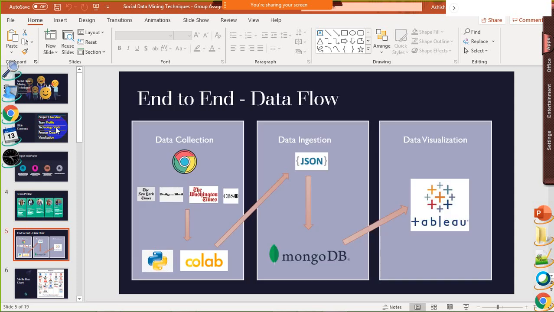So this is the end-to-end data flow of how we are processing the data and displaying the output. We are collecting the data from these news channels: New York Times, Daily Mail, Washington Times, and CBS, and using Python and running the code on Google Colab, we are ingesting the data in JSON, which is a NoSQL format, in MongoDB, and finally creating data visualizations on Tableau.